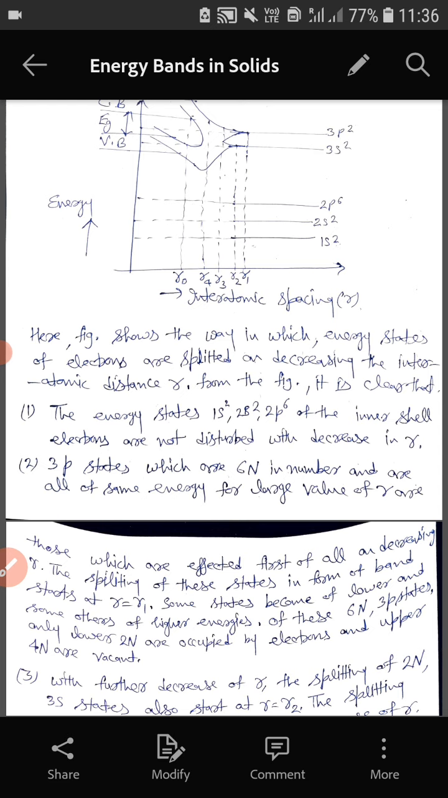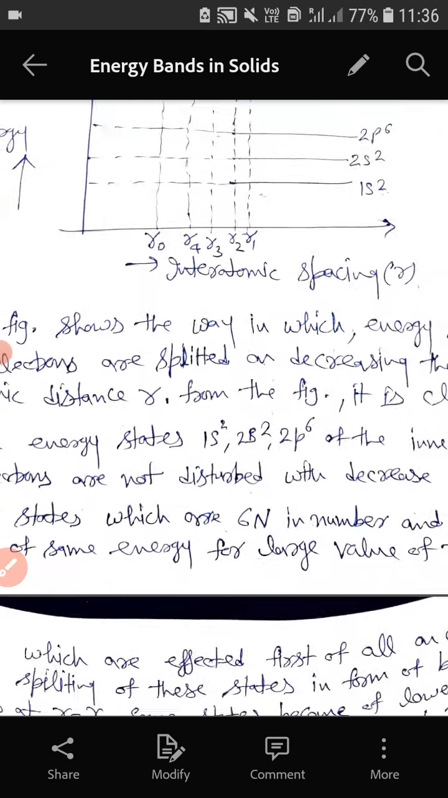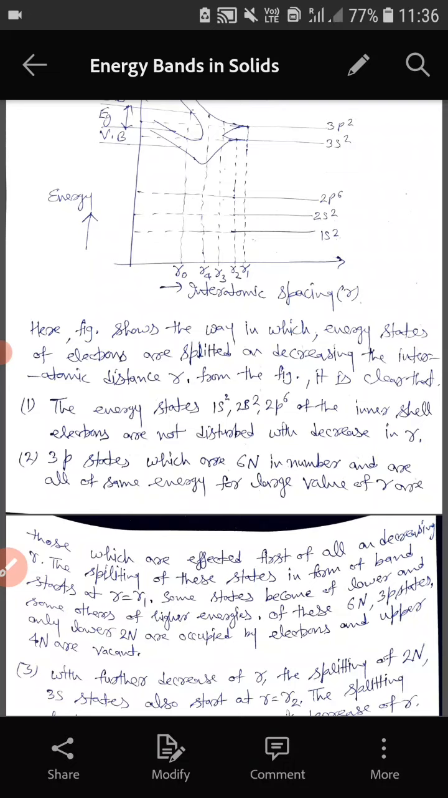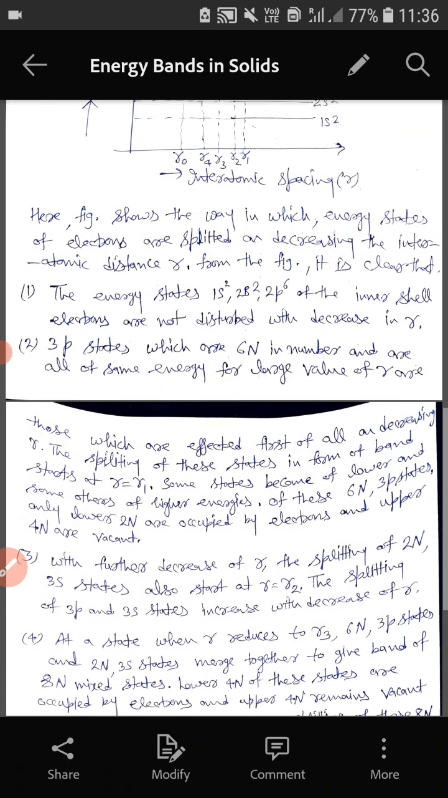Okay, and the splitting starts in the form of a band at R is equal to R1. At R is equal to R1, what will happen? This 3p orbital will start splitting, with some states of lower and others of higher energies. Of these 6N 3p states, only the lower 2N are occupied by electrons and the upper 4N are vacant, because there are only 2 electrons in the outermost orbit, so only 2N will be occupied and the remaining 4N will be vacated.